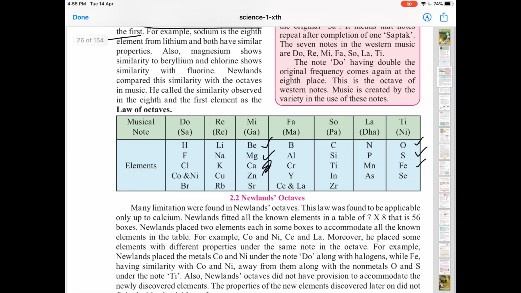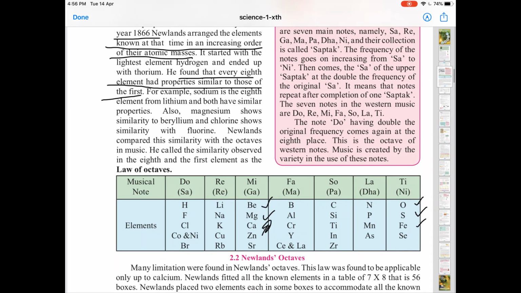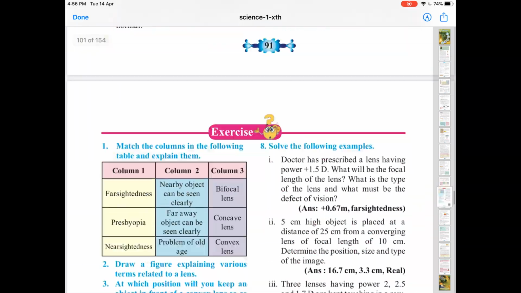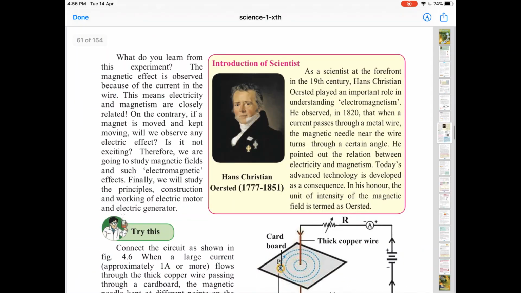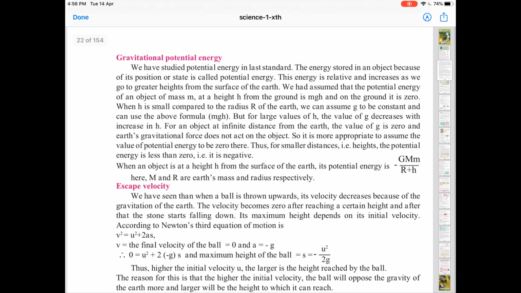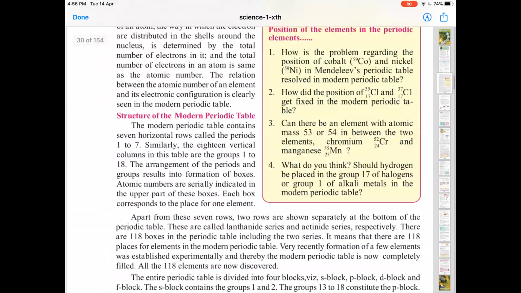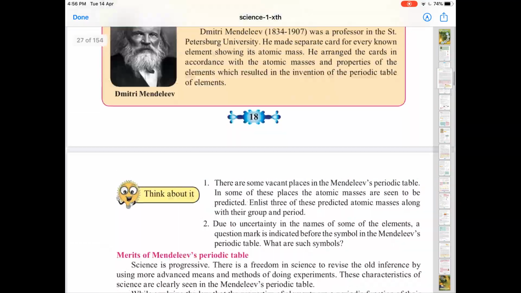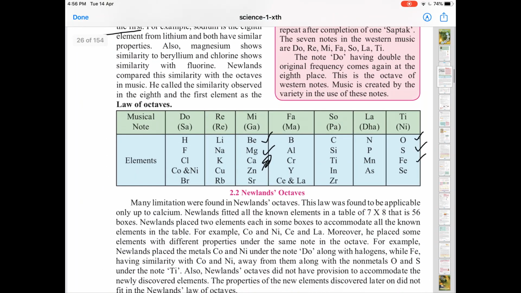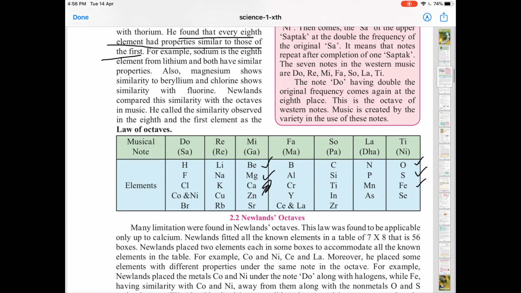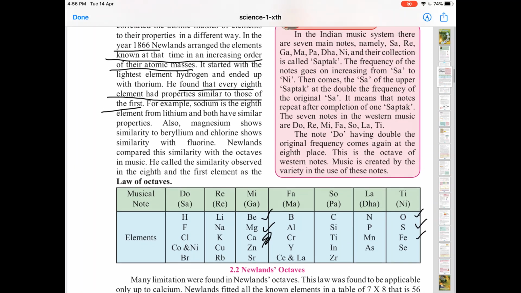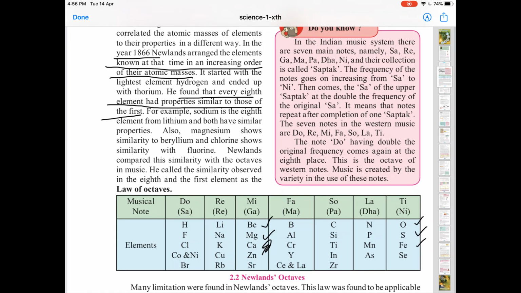Now here one interesting point is that we also call this law the law of octaves. When we study this law we understand that there is repetition after every 8th element. It sounds something like our Indian classical system, where you have sa re ga ma pa da ni, then comes sa, right?